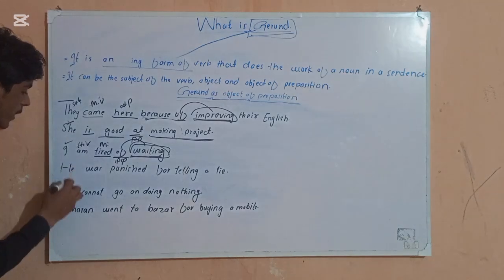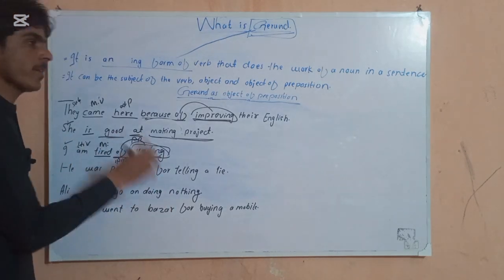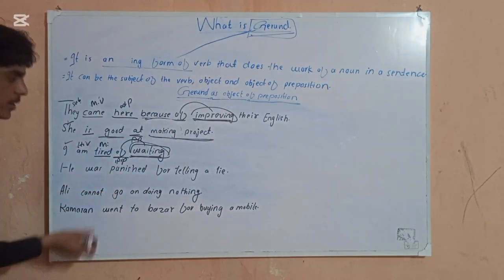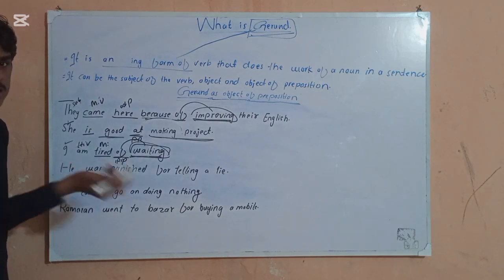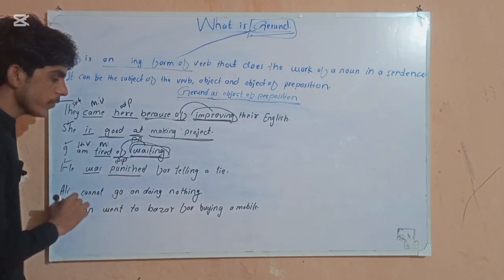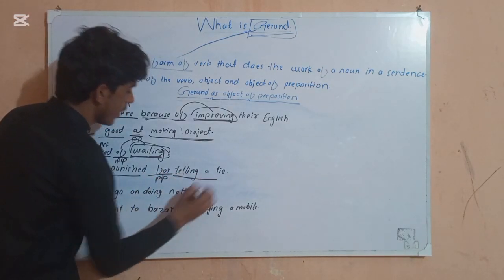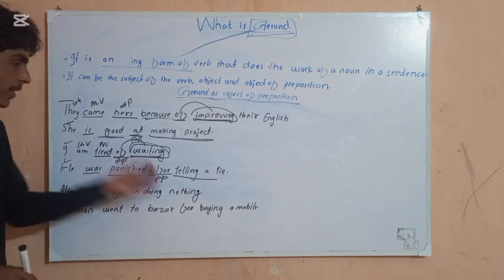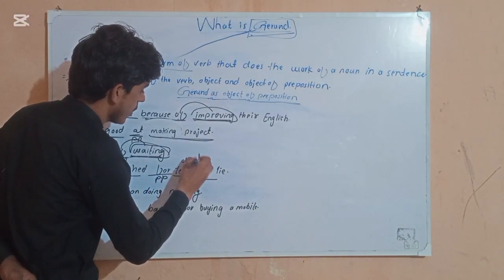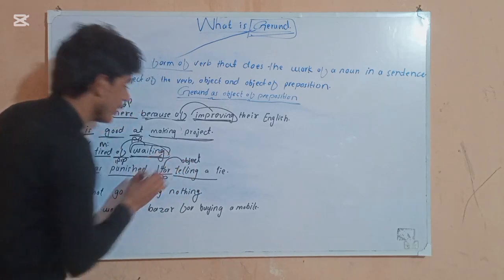Okay, he was punished for telling a lie. There was a boy who told a lie, so he was punished by someone. He is our subject, was is our helping verb, punished is our main verb, and for is our preposition. Telling is the ing form of the verb, so it is our object. Now for is the preposition, and this is called object of preposition.